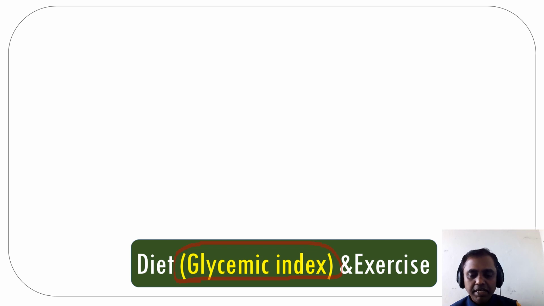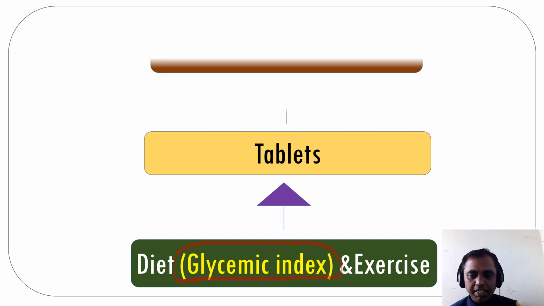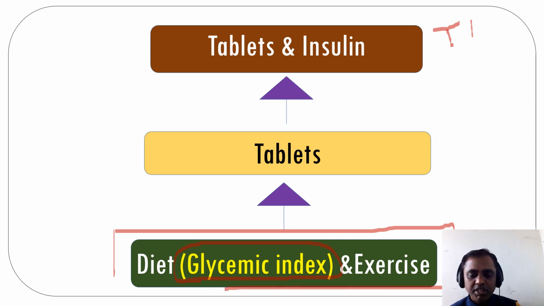So diet and exercise can help to prevent diabetes complications, and so can some tablets. In the later stage, tablets and insulin injection can help, especially for type 1 diabetes mellitus. In type 1 diabetes mellitus, the insulin is less in the body, so we have to supply artificial insulin from outside to the body. So these are the three types of management. Mainly diet and exercise help type 2 diabetes mellitus along with the tablets.